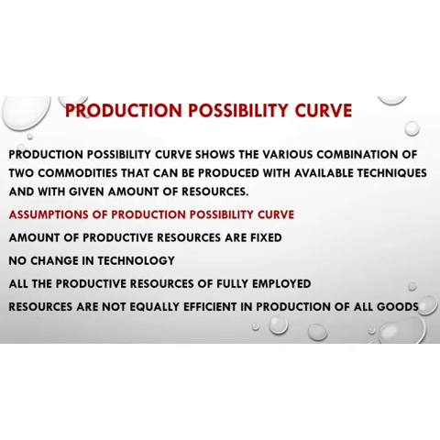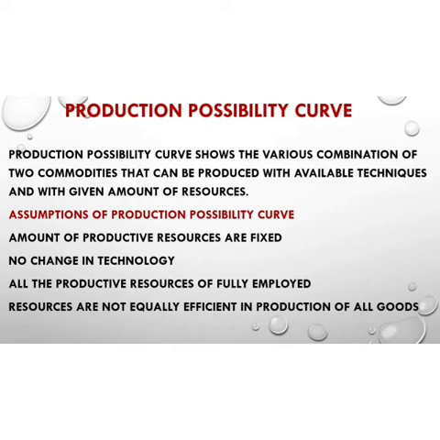Now let us understand the meaning of the production possibility curve. The production possibility curve is a curve showing how we can produce two commodities with an available amount of resources. As the resources are limited, when we increase the production of one commodity, we have to reduce the production of another commodity. The maximum production of the two commodities at different points is shown, and when we join all the points we get the PPC curve.